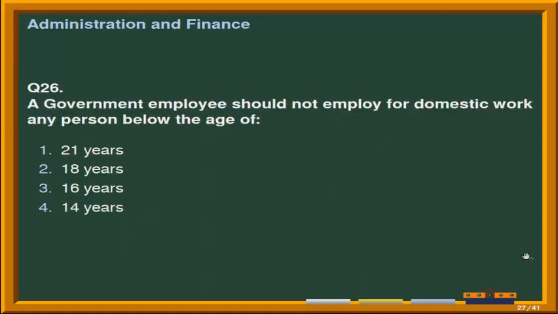Next question is, a government employee should not employ for domestic work any person below the age of. Options are number 1, 21 years. Second option is 18 years. Third option is 16 years, and the last option is 14 years. Correct answer is option 4, that is 14 years.